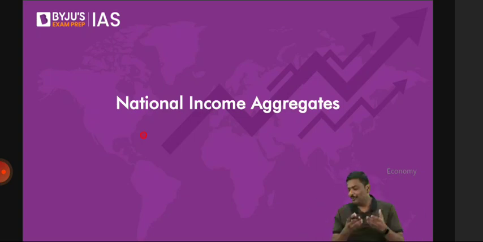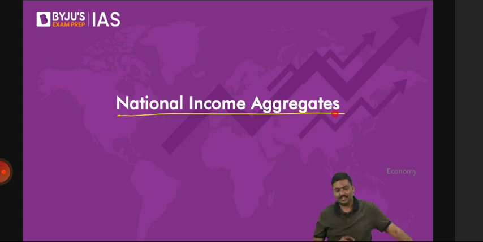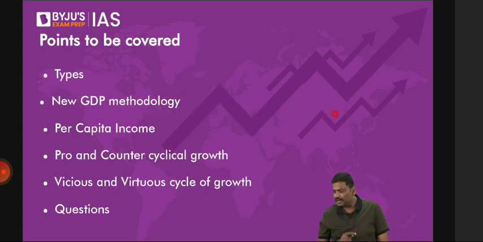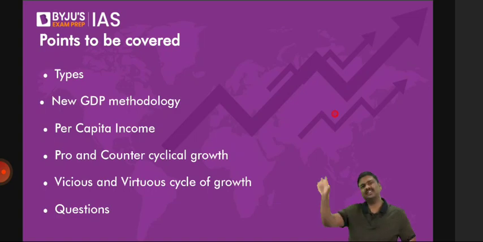Okay. The next chapter that I'll be taking is national income aggregates. But any issue so far? Can we draw graphs and pictures in the mains? For these kinds of questions, please don't draw. Not required, because of the question that has been asked. Do not expect a universal answer to every question. Don't expect that all the questions will have a standard answer like this. In some cases, you're expected to draw certain pictures. In some cases, there is no requirement of pictures. There is no universal answer for all of it.